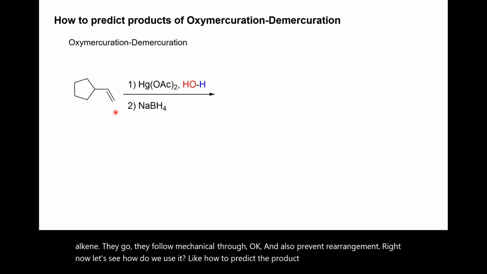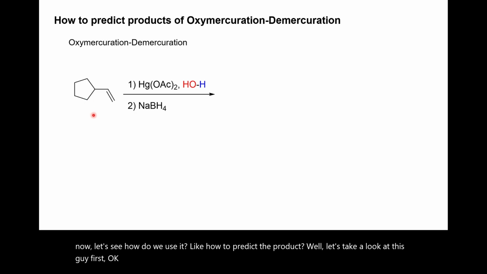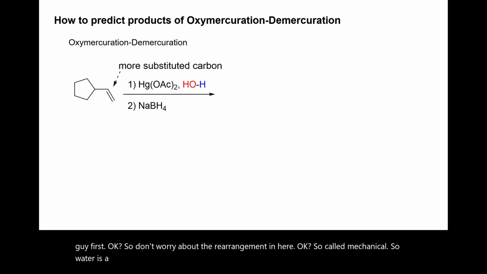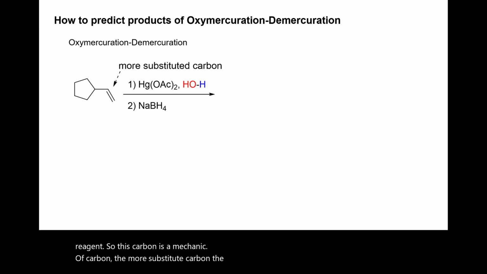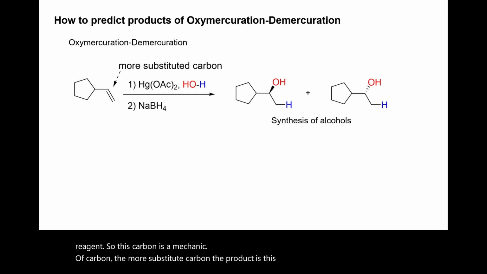Let's take a look at this one first. Don't worry about rearrangement here. So go Markovnikov. Water is the reagent. This carbon is the Markovnikov carbon, the more substituted carbon, and the product is this one, adding water onto it.